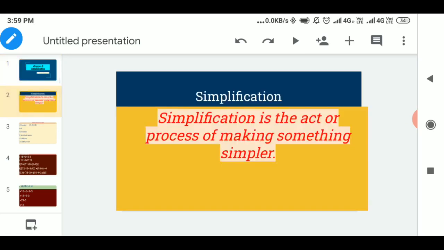The question arises, what is simplification? Simplification means the act or process of making something simpler. Suppose that you have to simplify any question. Simplify means making any problem or expression easily understandable and solvable.